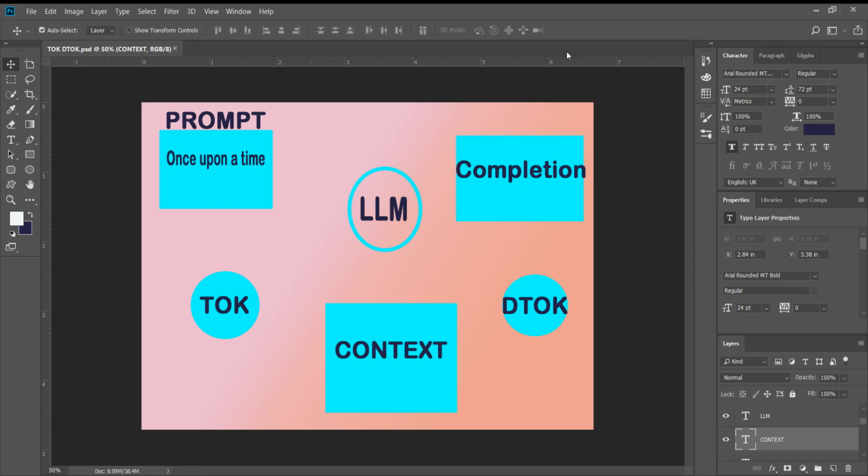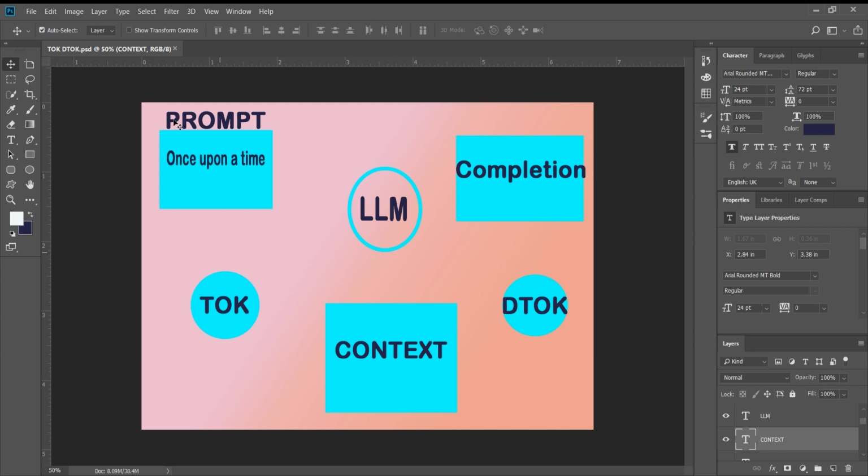Today is the next lesson: how a prompt is converted, and how, if you are typing a sentence like "once upon a time," the LLMs predict the next word. So, for example, we give a prompt, once upon a time.